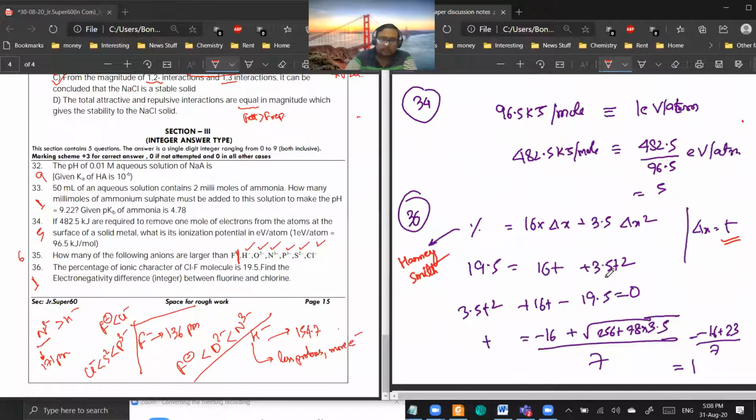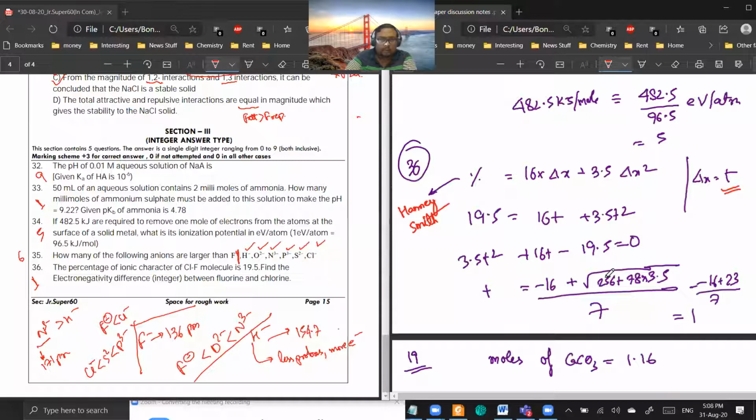Sir, can you once explain this question? Question is that they are giving that in ClF, delta x will be the electronegativity of fluorine minus the electronegativity of chlorine, and percentage ionic character is given to be 19.5%.